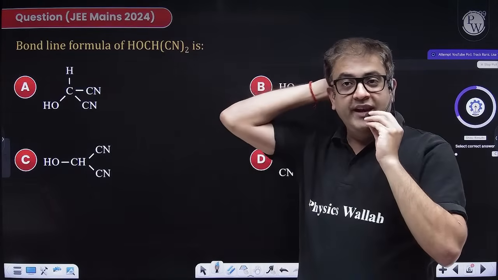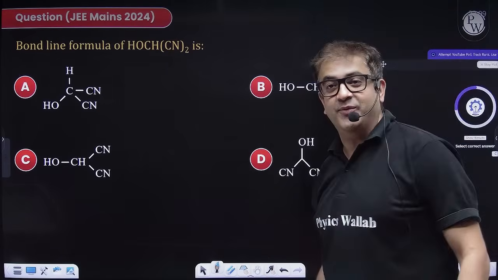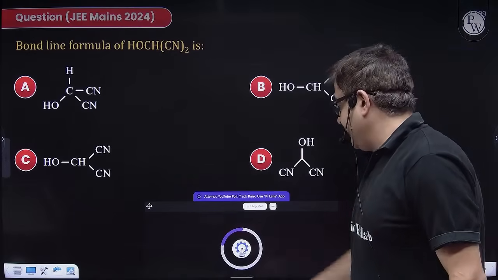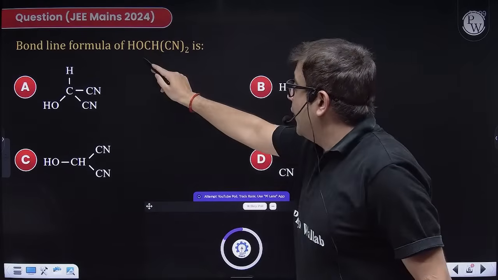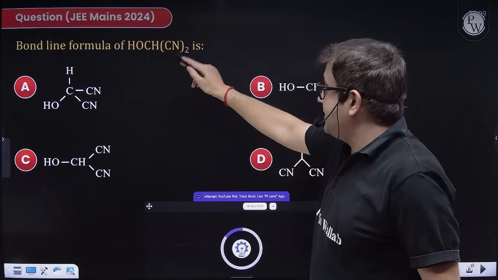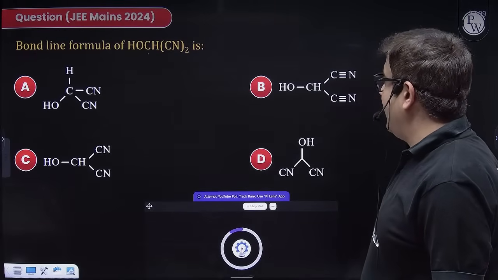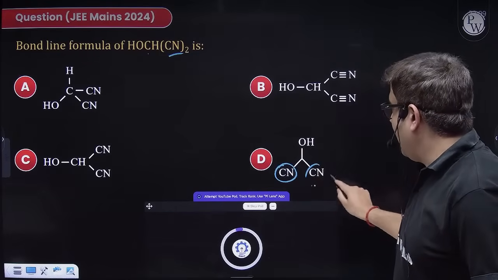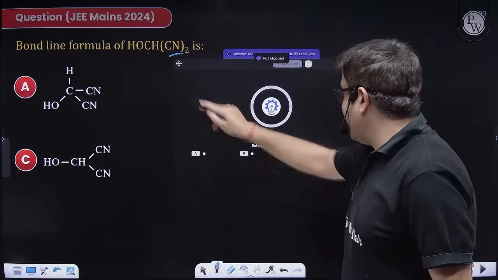Okay, perfect. We have answers flowing in. Perfect. So let us decode the question. The question says bond line formula of OH, that is alcohol, CH, and then CN. Obviously, carbon is tetrahedral. So carbon should make 4 bonds, 2 with CN as a nitrile and 1 with OH. So obviously option D will be your right answer.